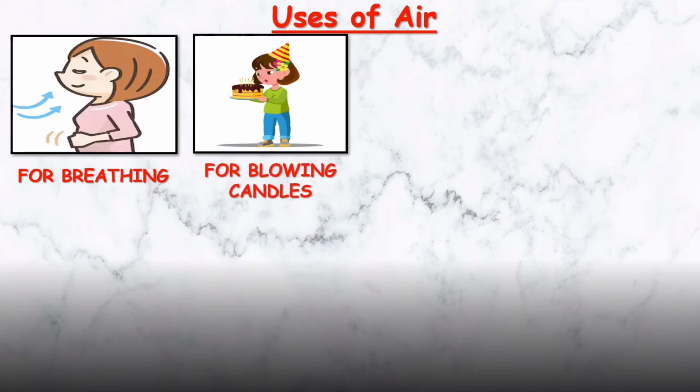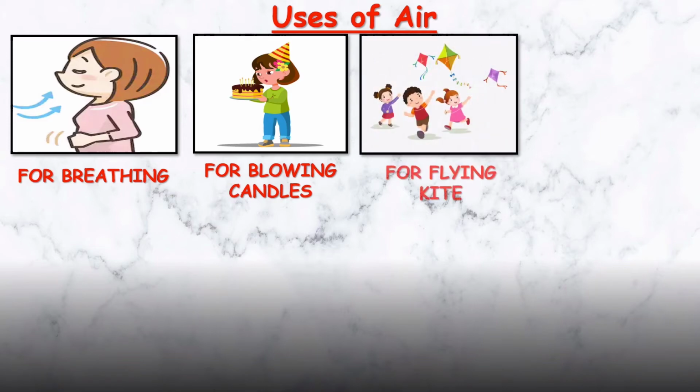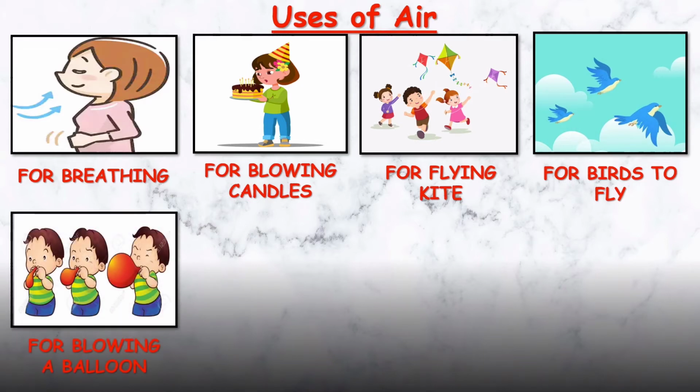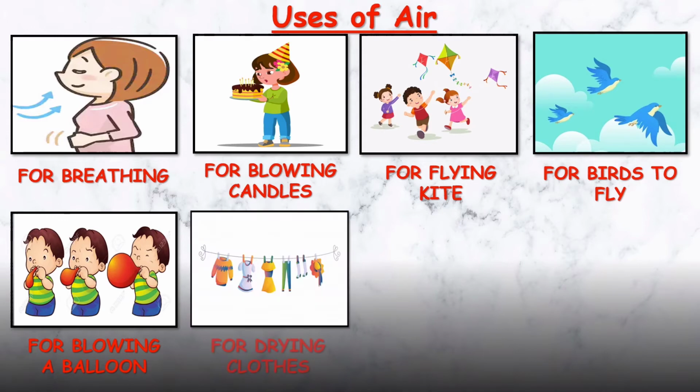For blowing candles. For flying kite. For birds to fly, we need air. For blowing a balloon. For drying clothes.